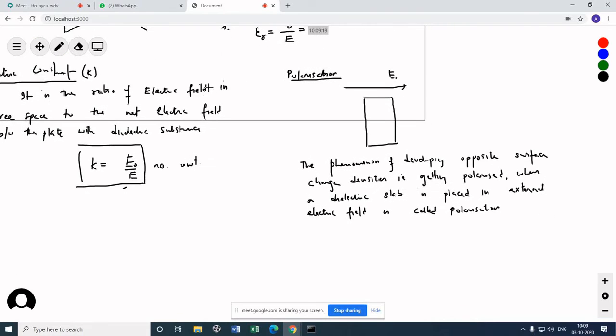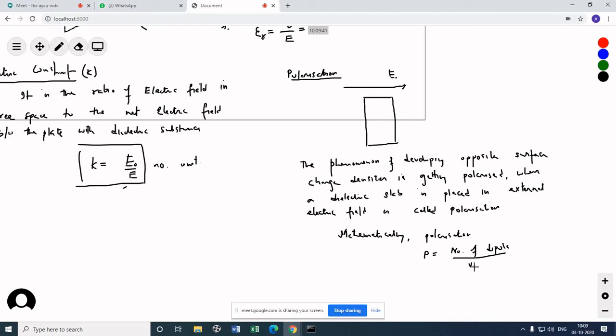So polarization is a vector quantity. We will prove it to you very soon. So what is polarization? Mathematically I can define polarization as P, the number of dipoles per unit volume.